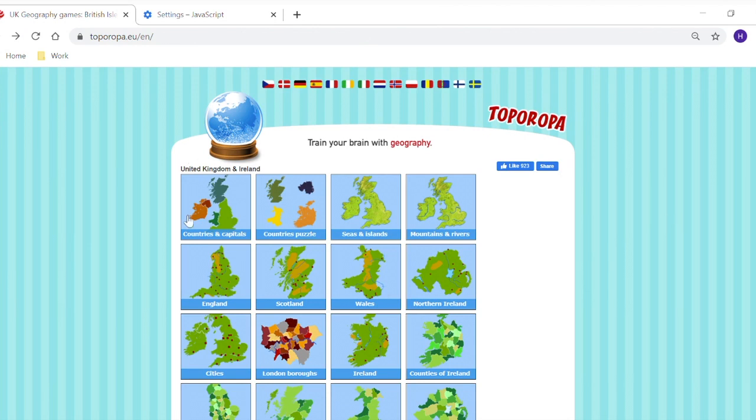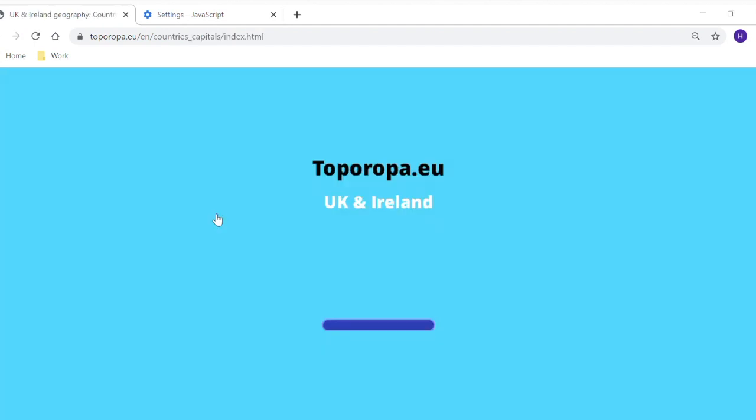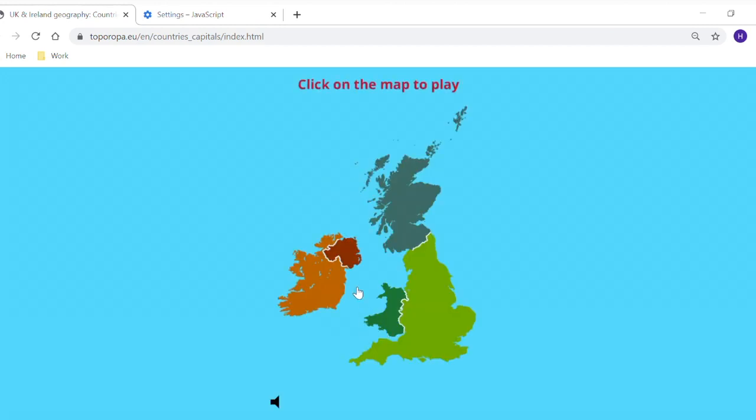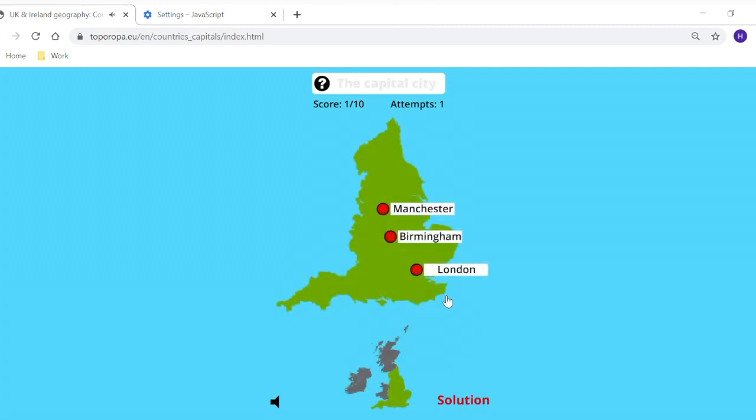Right. So the first one I want to show you is a game called Countries and Capitals, and that just helps you learn the countries in the UK and what their capitals are. So if I press play, it says click on the map to play, so I'm going to click, and now it's telling me to find England. So there's 1, 2, 3, 4, 5 countries, and I know that England is here, so I'm going to click on it. And I know I've got it right because it's asking me for the next question now.